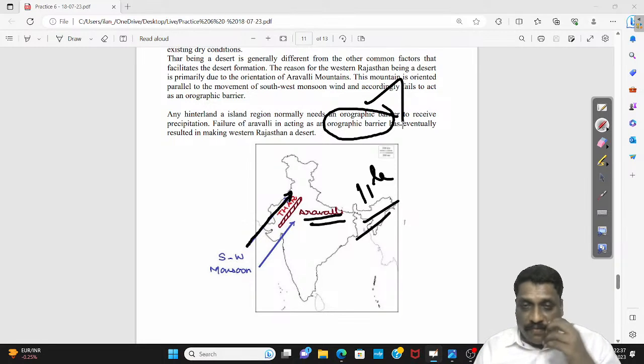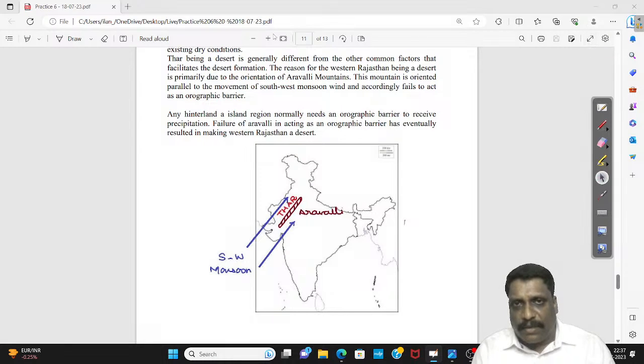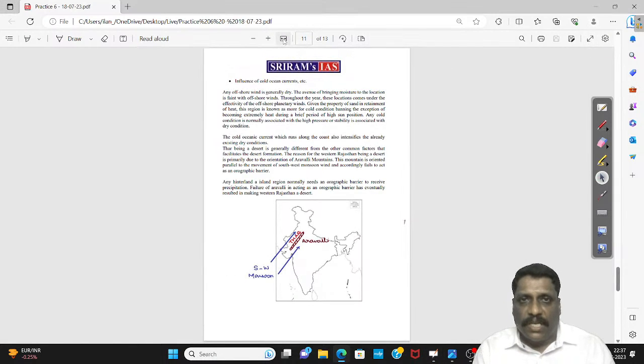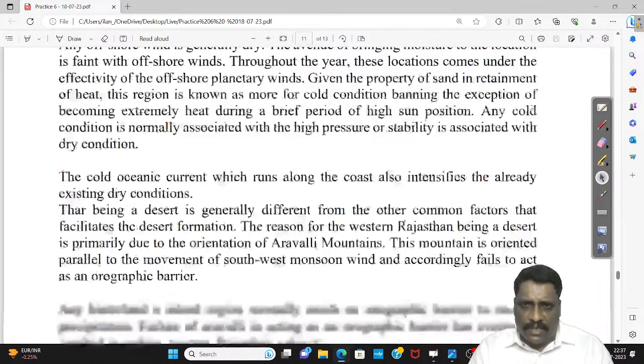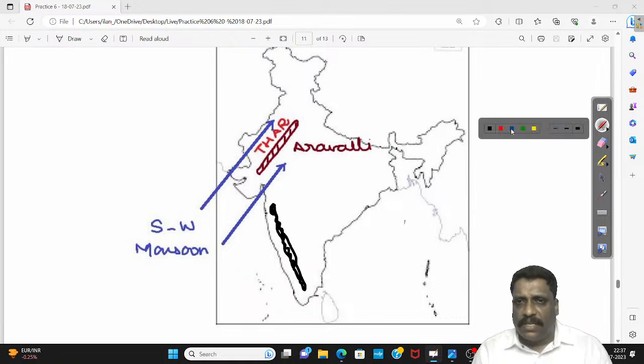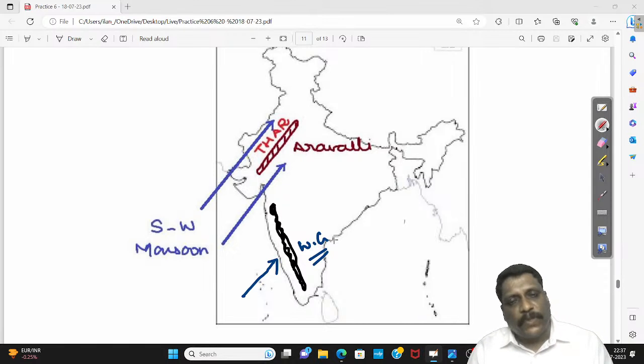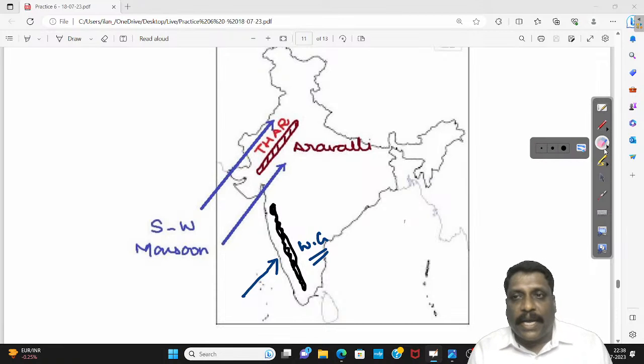Only if a mountain is placed perpendicular to the movement of a wind, right? Something like Western Ghats, right? If I just talk about Western Ghats, same image I can take it. This Western Ghats acts as an orographic barrier. They lie perpendicular to the movement of this wind. Okay. But when I talk about Aravali, Aravali does not act as an orographic barrier.